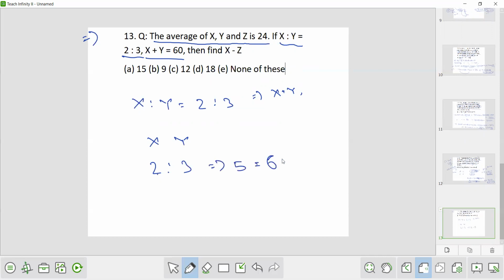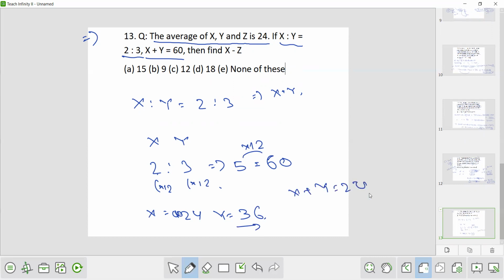5 is equivalent to 60. How many times? 12 times. So x will be into 12, y will be into 12. So real value of x is 12 into 2, that is 24. And real value of y is 12 into 3, that is 36. Now x plus y is 24 plus 36, that is 60.